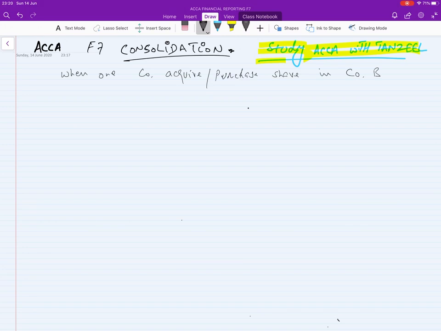So you can say they are purchasing the net asset of company B. In this we will study two different aspects.